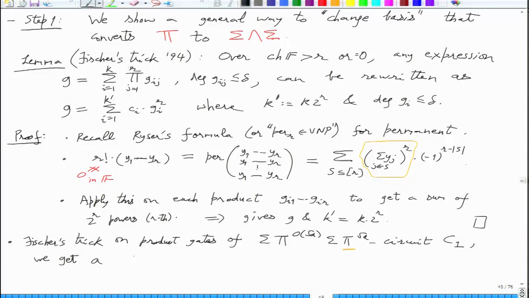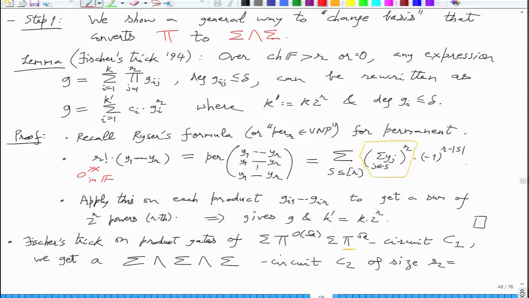This is now depth 5. And what happens to the top layer of multiplication gates? When you replace them by sigma wedge sigma, since it is already sandwiched between sigmas, this will not increase the depth. Okay, so you get depth 5. So this gives you a sigma wedge sigma circuit, C2 of size S2, which we have to calculate, but first let us look at the fan-ins here.